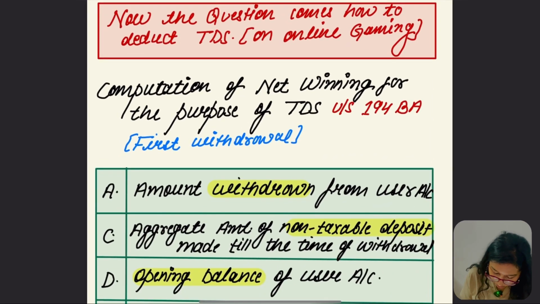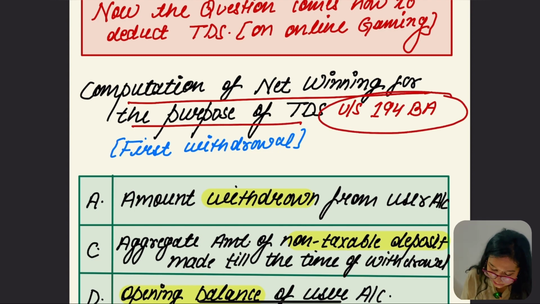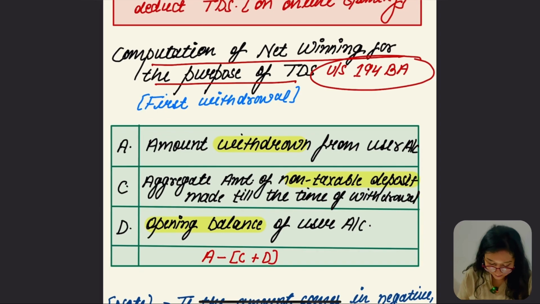So let's check out the terms under which the TDS is deductible. Let's go about the computation of net winning for the purpose of TDS under section 194BA. Okay, so there are two scenarios. The first scenario is about the first withdrawal and the second scenario is about the subsequent withdrawal. Let me say it again.